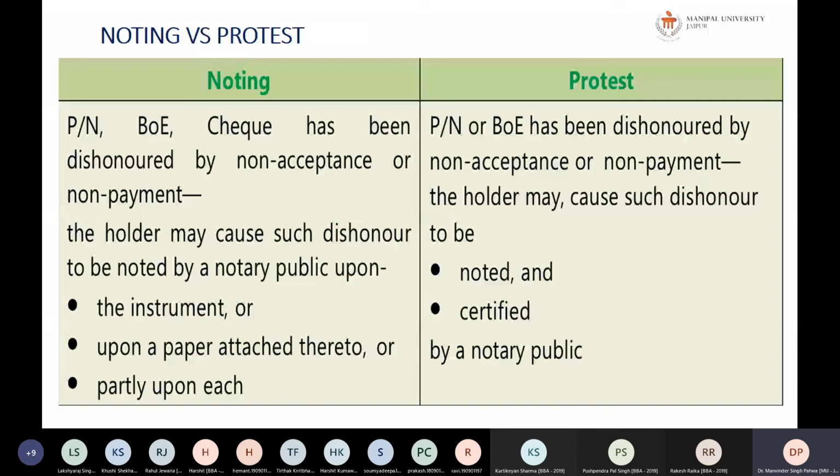So there is a difference between noting and protesting. There is not that much difference, but one is dependent on the other. So these are the differences between noting and protest.